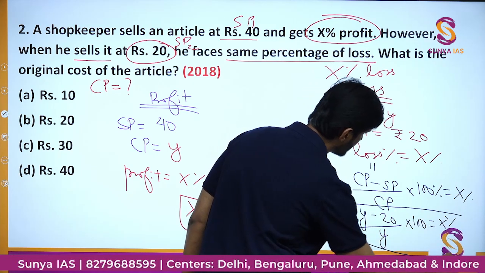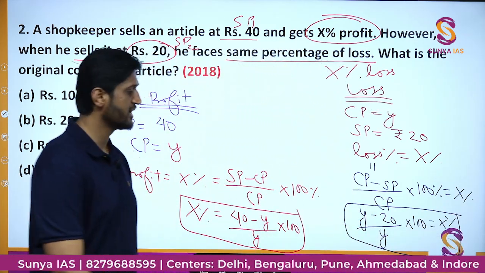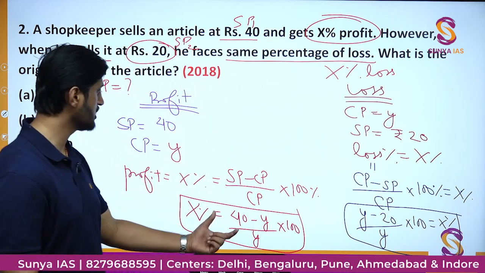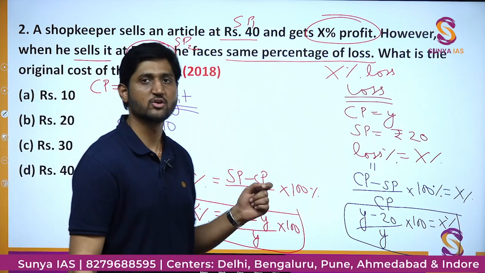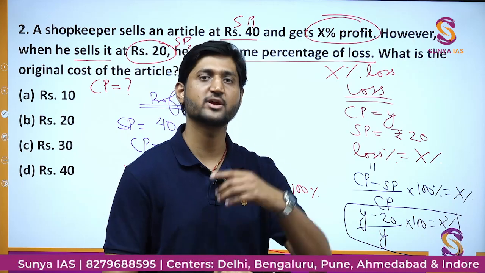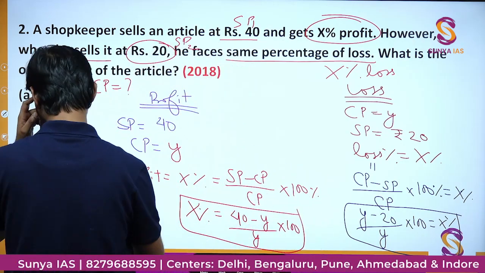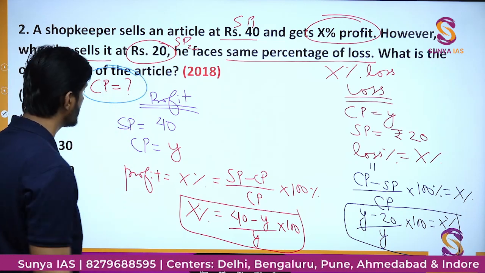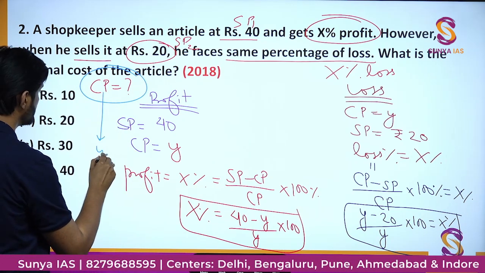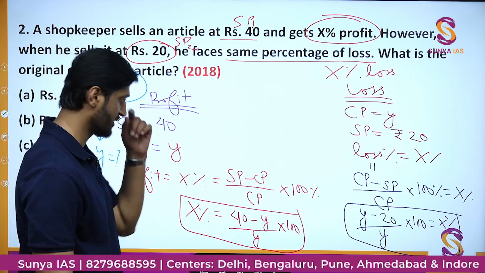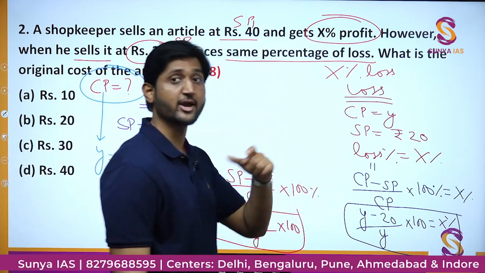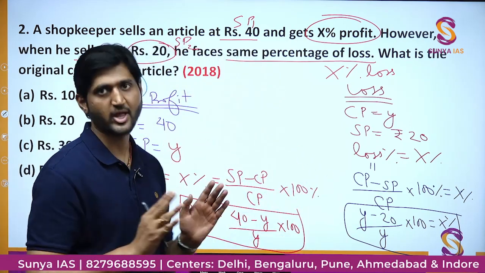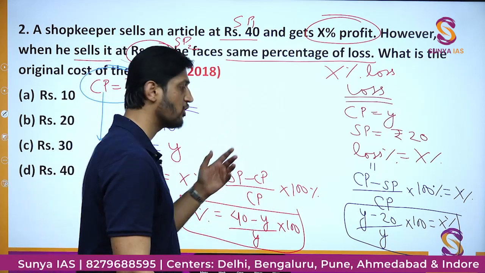So now we have a second equation here as well. By both of the cases, I have found two equations. Now we'll move on to the further demand of the question, which is the value of the cost price, and we assume the cost price to be Y. So basically we have to find this value of Y. Do you have any idea how we can find the value of Y? The idea is very simple. Some of you might have also guessed.